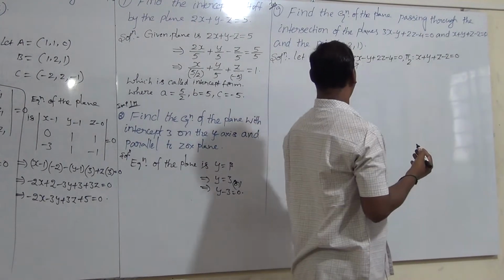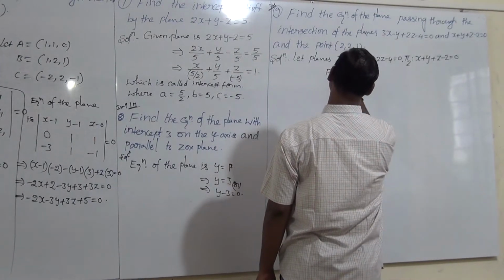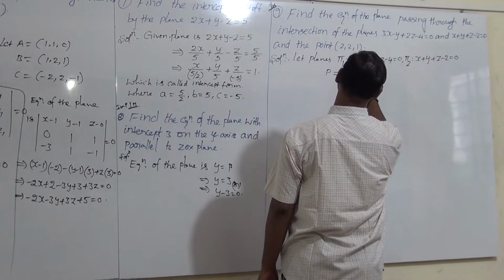Now the point is given. Let us take P is equal to x, y, z, which is 2, 2, 1.